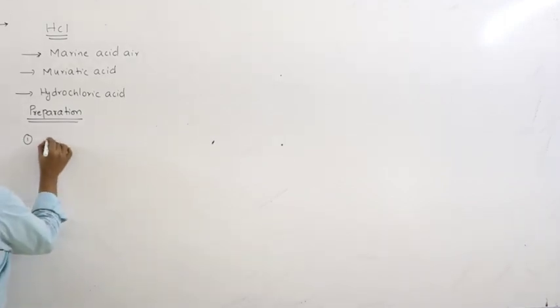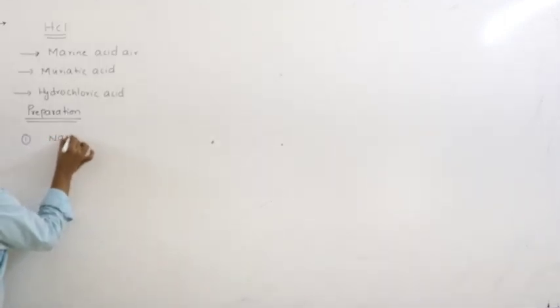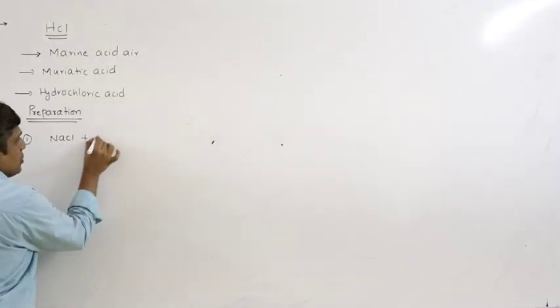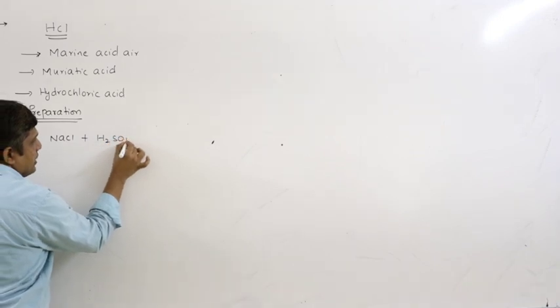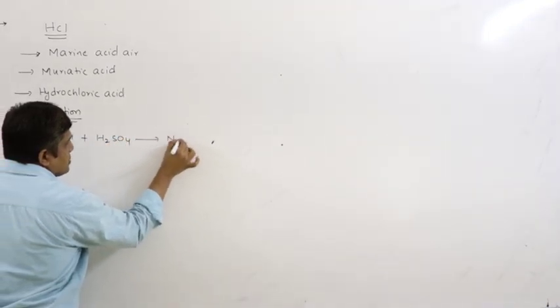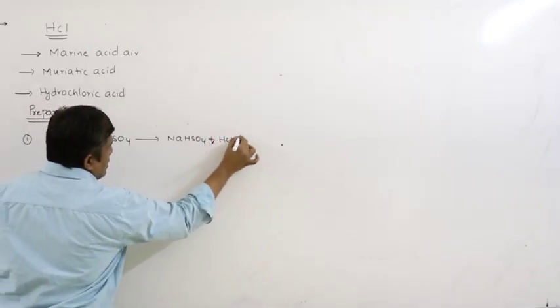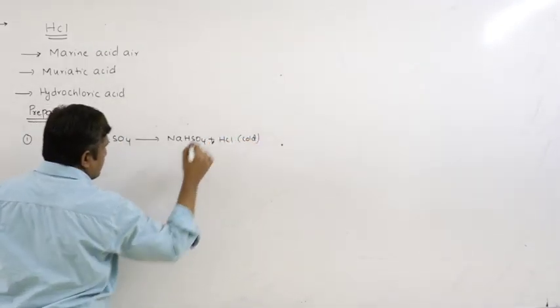So I am writing the same equation. If I take sodium chloride, which is a salt of NaOH and HCl, HCl is the more volatile acid compared to sulfuric acid. Therefore, what we get here is sodium bisulfate plus HCl. This is in cold condition.